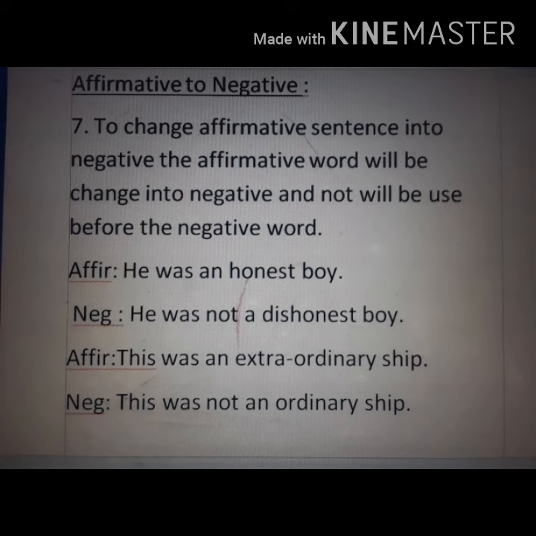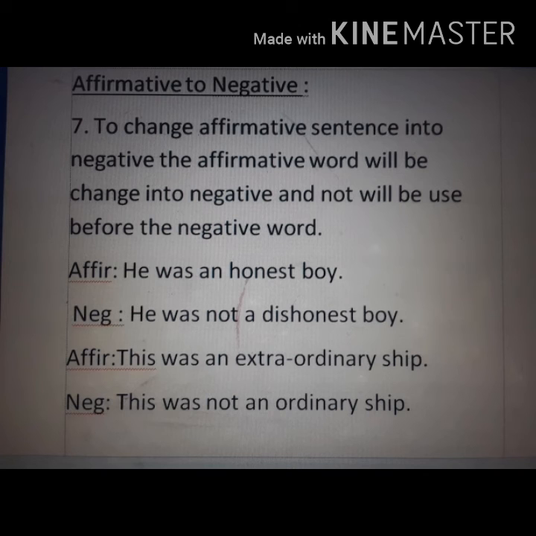In another word, I can say that you have to use the opposite word of the affirmative sentence, and a no will be used before the negative word or opposite word. Then the meaning will be the same, but the sentence will be changed into negative. Let's take some example, then it will be more clear to us.